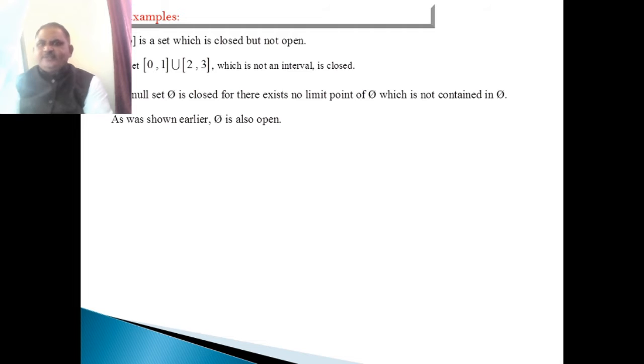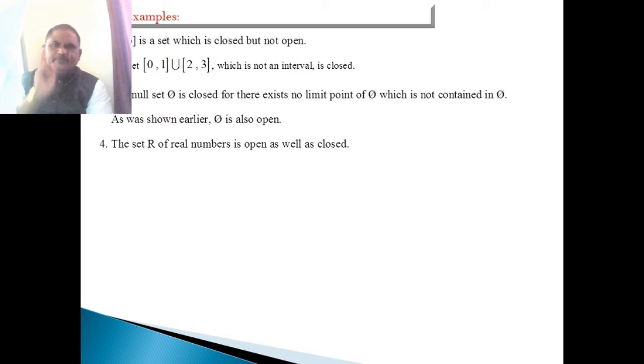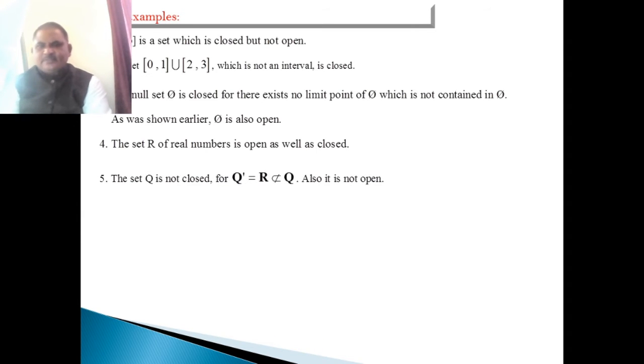The null set phi is closed, for there exists no limit point of phi which is not contained in phi. As was shown earlier, phi is also an open set. The set R of real numbers is also open as well as closed. There are only two sets, the empty set and the real number set, that are both open as well as closed sets. The set Q is not closed because the derived set of Q is the real number set, and the real number set is not a subset of Q. Therefore, by the definition, the rational number set is not closed.